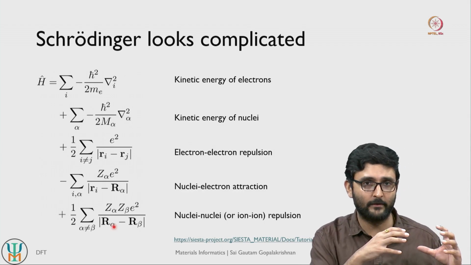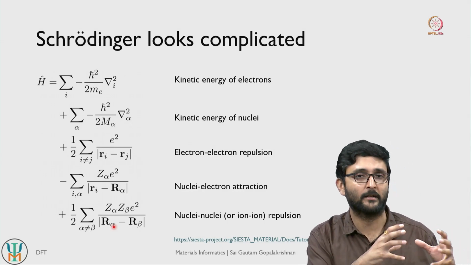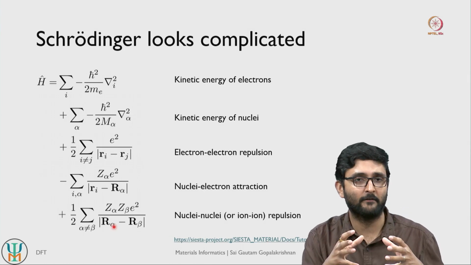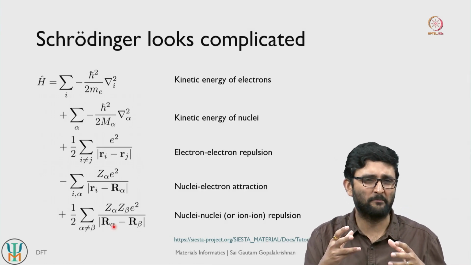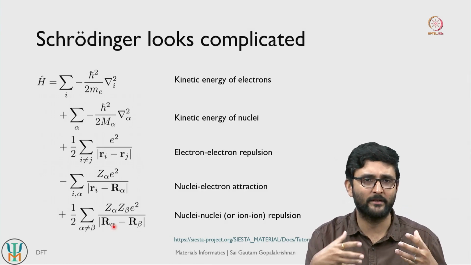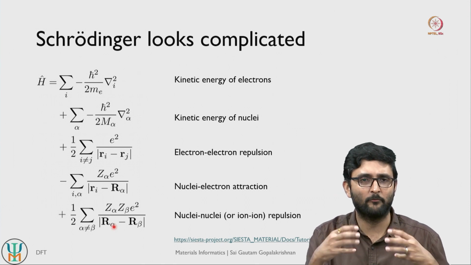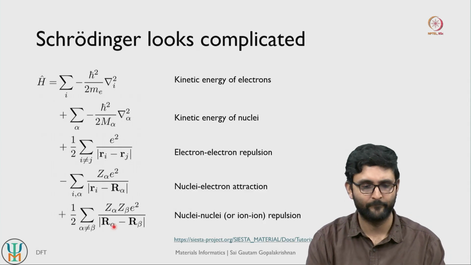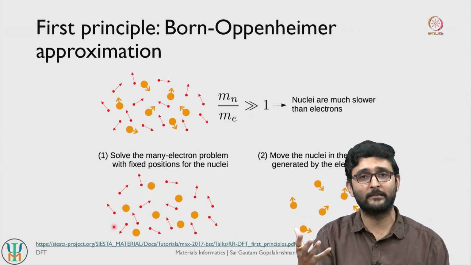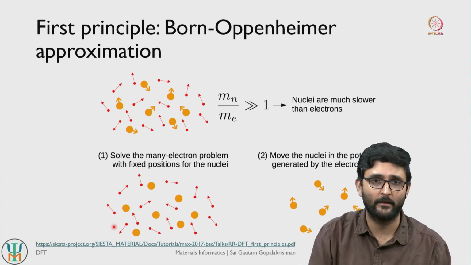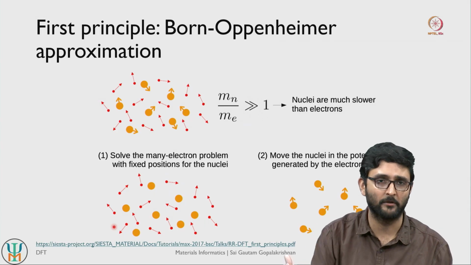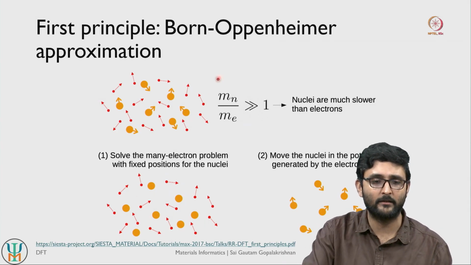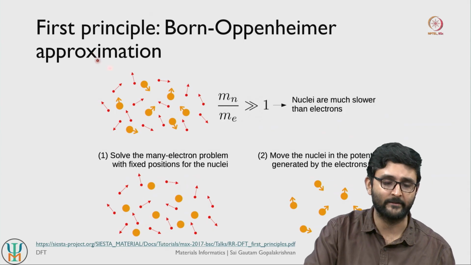So we start off with the Schrodinger equation as one of our most fundamental equations, but the equation itself is fairly complicated, which implies we will probably need some additional approximations to arrive at a more tractable form after which we can solve the Schrodinger equation. So the very first principle that helps us make the Schrodinger equation more tractable to solve is what is referred to as the Born-Oppenheimer approximation.